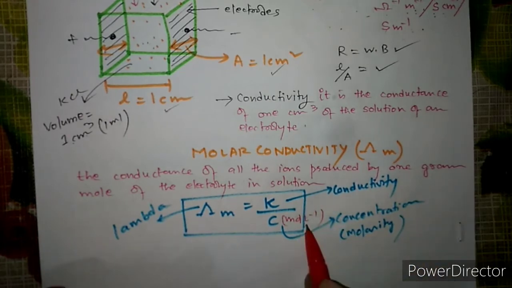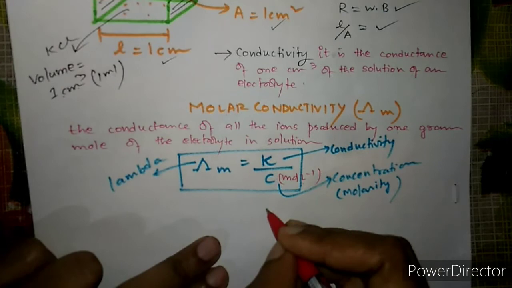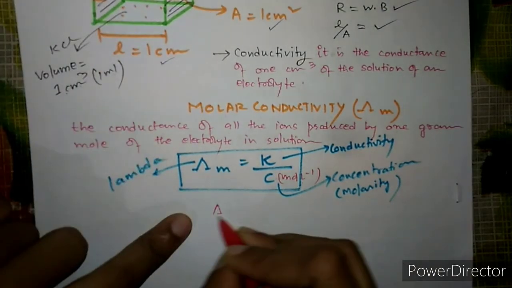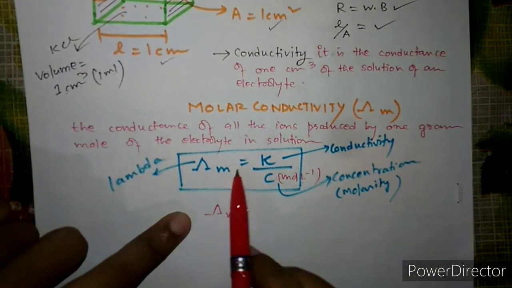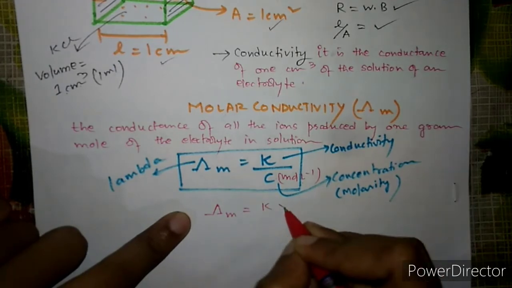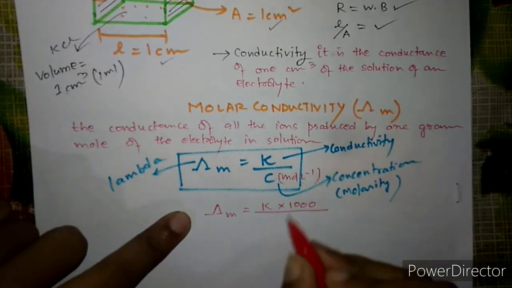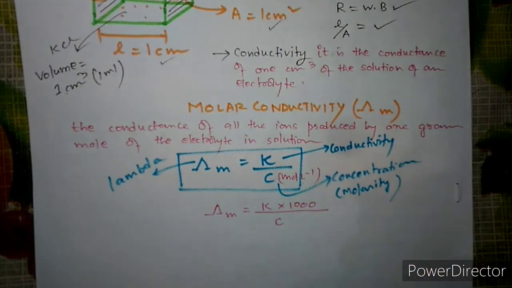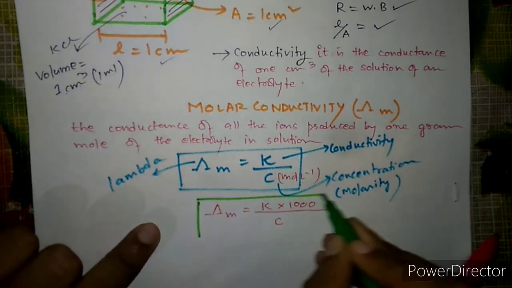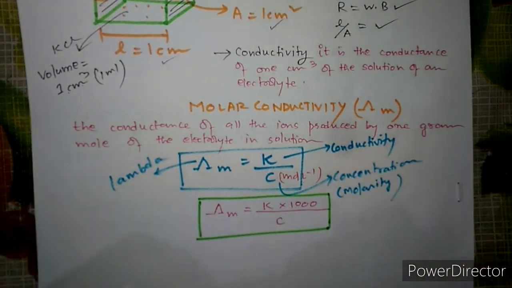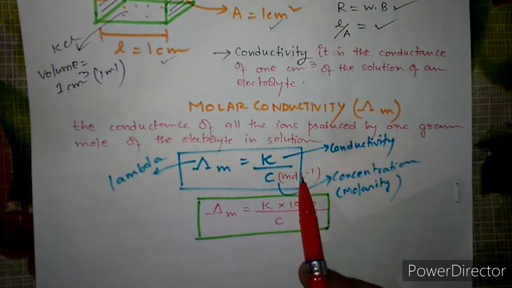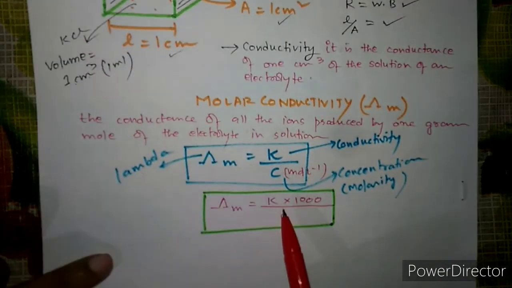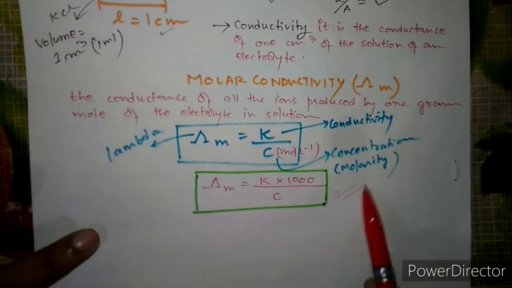But if it is given in, say, mole per ml, what you will do, you will write like this. अगर मोल पर लीटर में दिया हुआ है तो कोई प्रॉब्लम नहीं है, लेकिन अगर ml में दिया हुआ है देन यू हैव टू डिवाइड इट बाई 1000. So another expression you get now, which is lambda m equal to kappa into 1000 by c. Where if it is given in mole per liter, no problem, but if it is not given in liter, this expression you have to use.